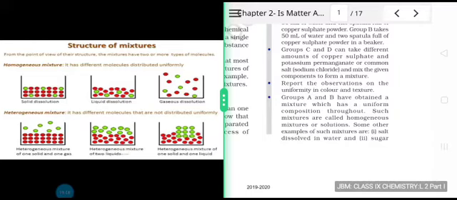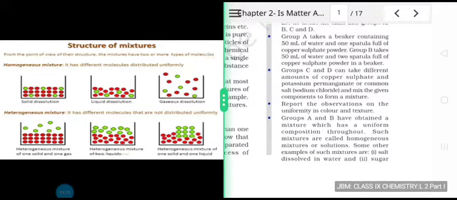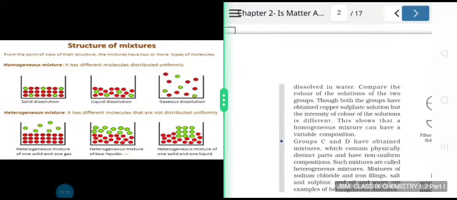So now you can get one example of a homogeneous mixture. When copper sulfate is dissolved in water, copper sulfate solution is a homogeneous mixture. It's a blue colored solution. Similar examples would be salt dissolved in water, sugar dissolved in water.